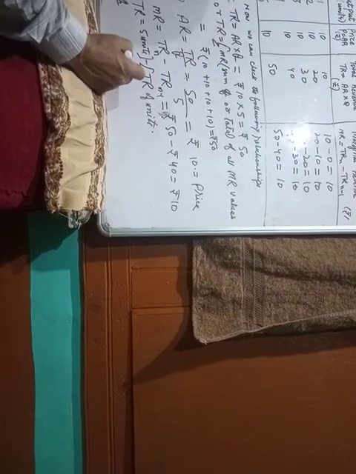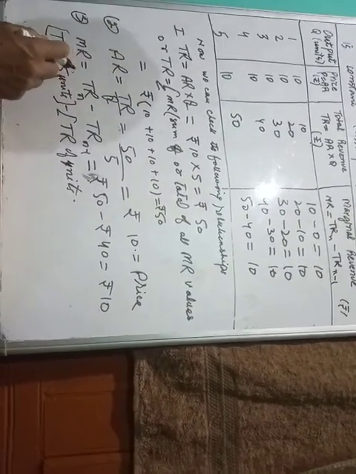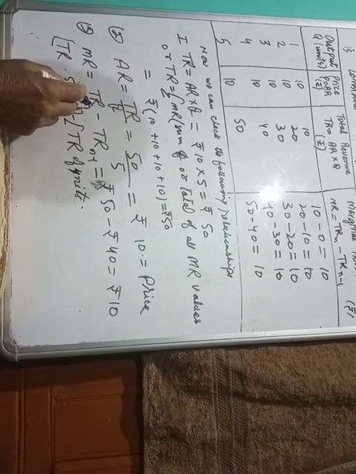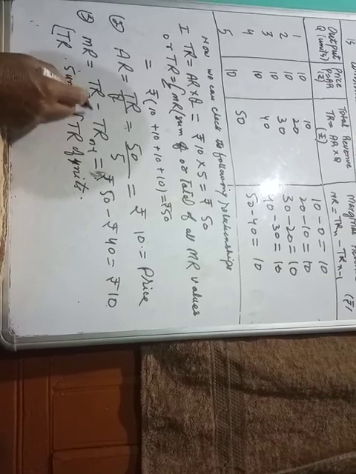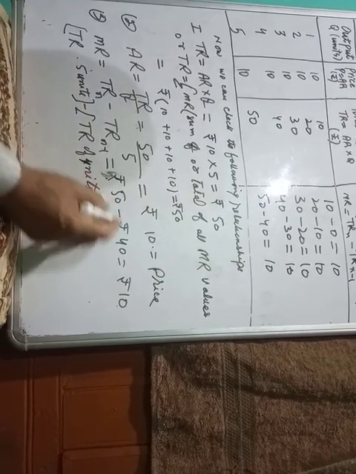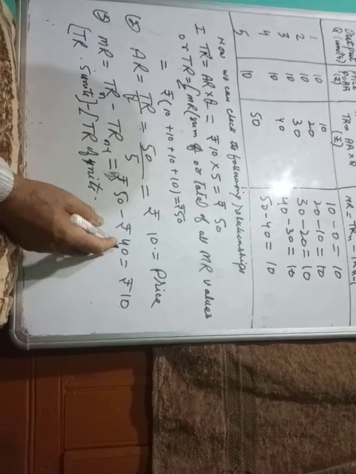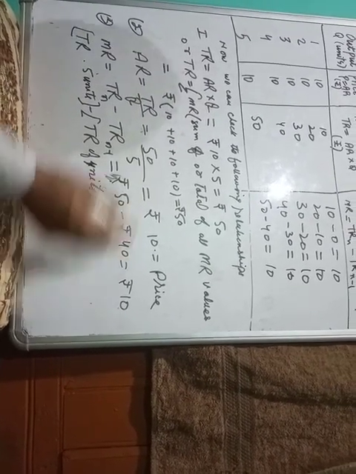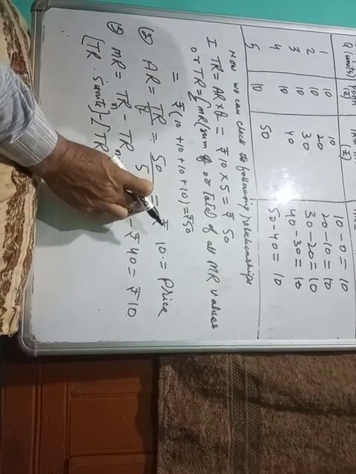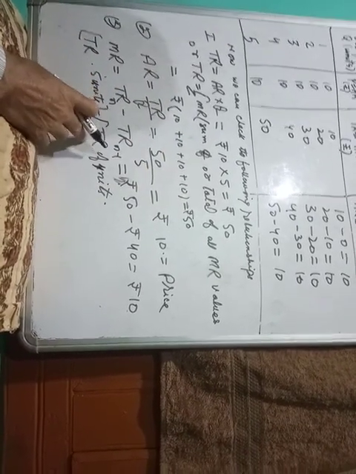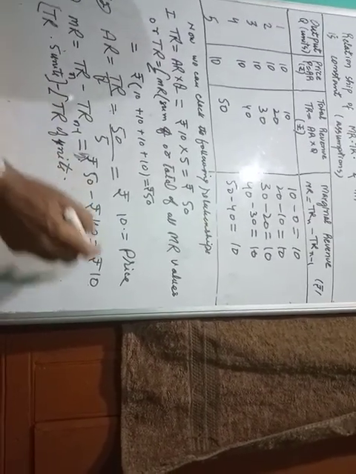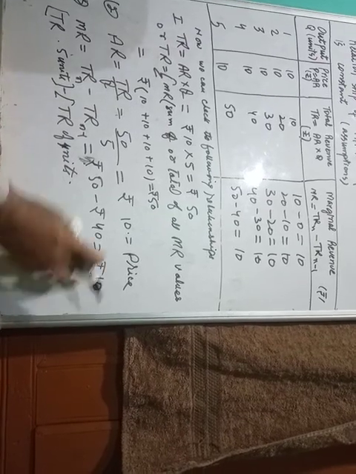I will repeat once more. Marginal revenue is equal to TRn minus TRn minus 1, which is 50 minus 40, equal to rupees 10. That is TR of 5 units, 50, minus TR of 4 units, 40, that is rupees 10.